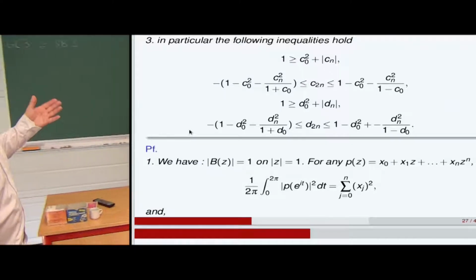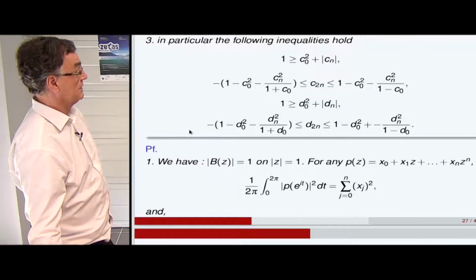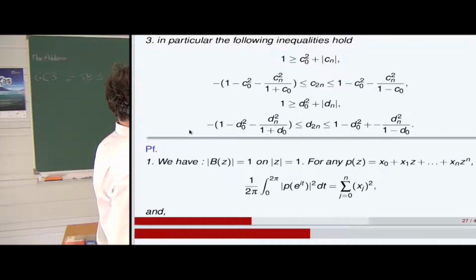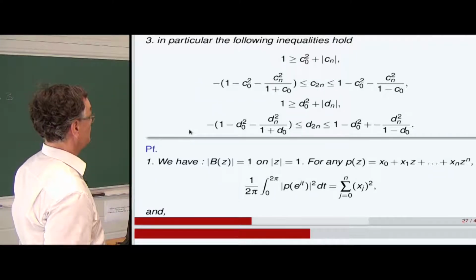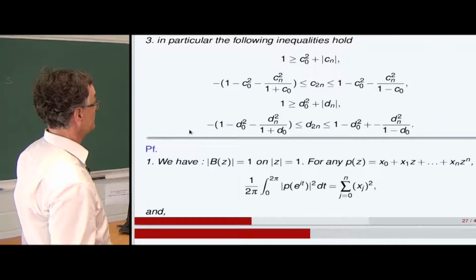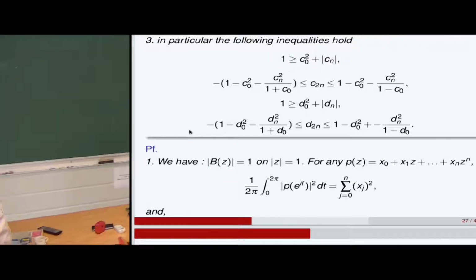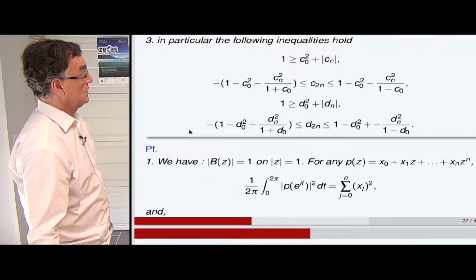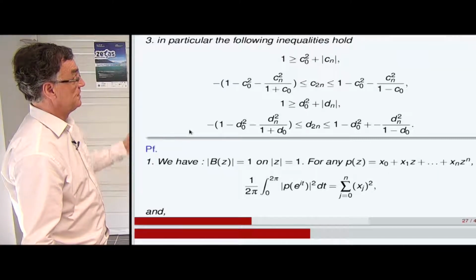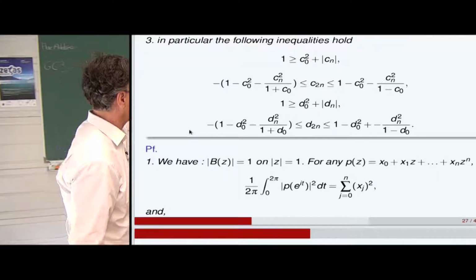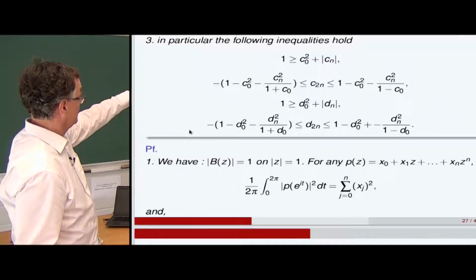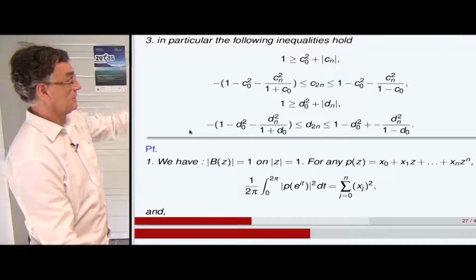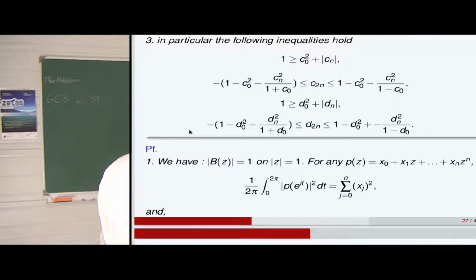So 1 is greater than c squared plus modulus of Cn squared, and C2n lies in this interval, 1 minus C0 square minus Cn square divided by 1 minus C0, with the other sign on the left. For B hat divided by f star, we have 1 greater than d squared plus modulus of dn squared, and d2n belongs to this interval.